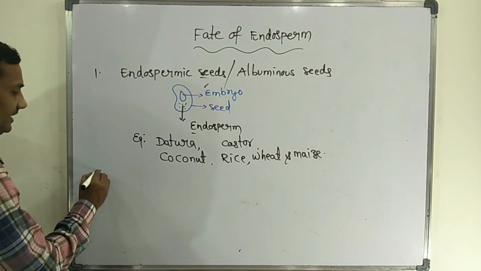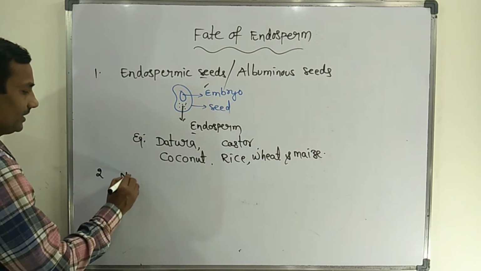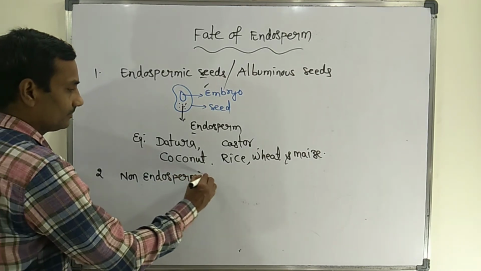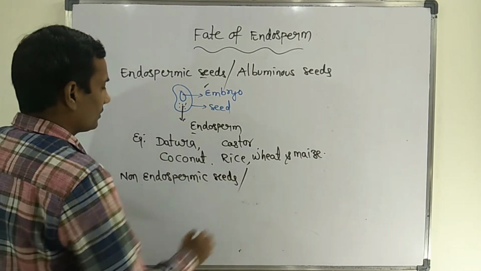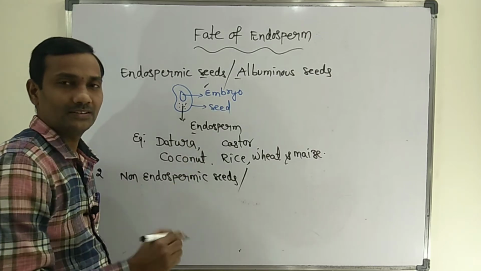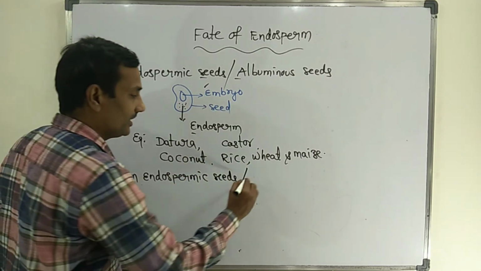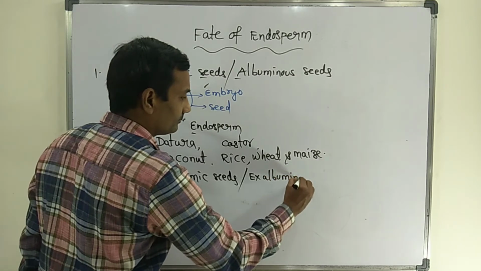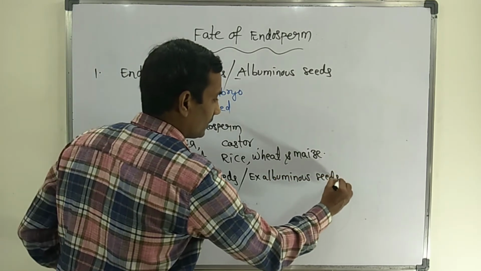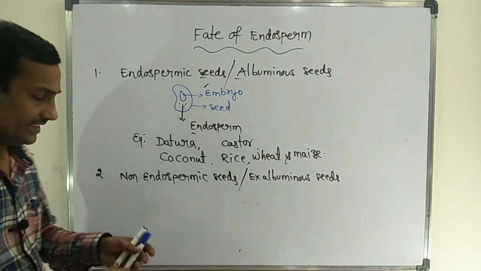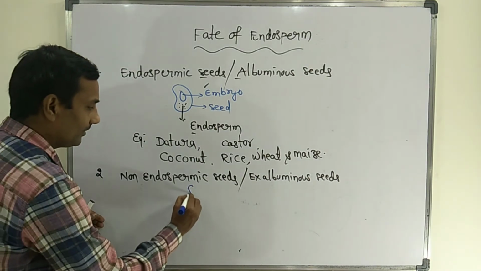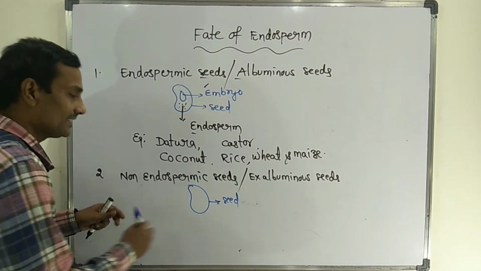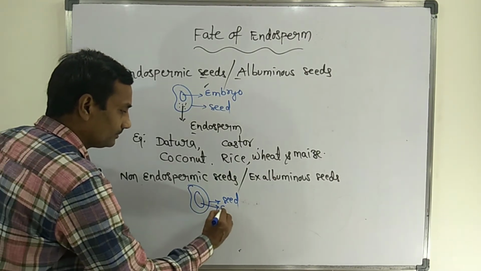Second group of seeds, that is non-endospermic seeds. Here, the opposite of albuminous, ex-albuminous seeds. In an ex-albuminous seed, once you see the diagram of the seed, just imagine it is a seed. The seed consists of one embryo.